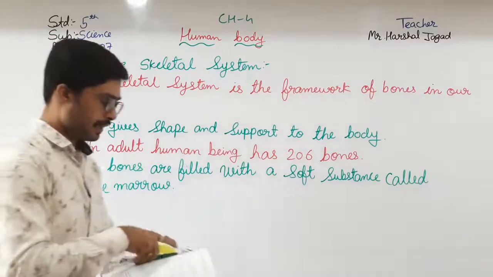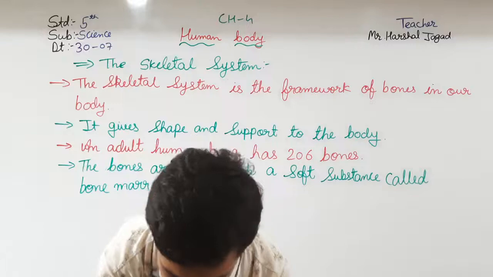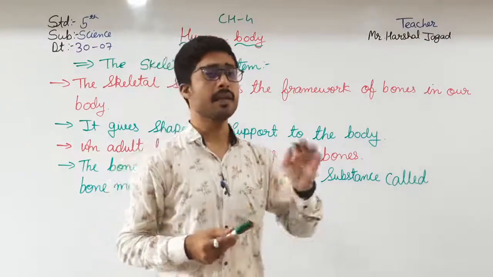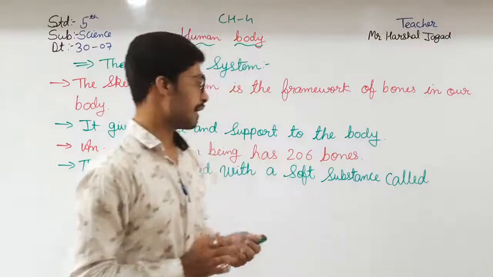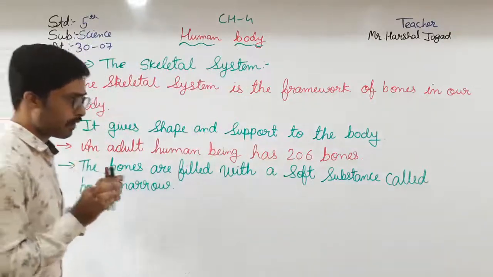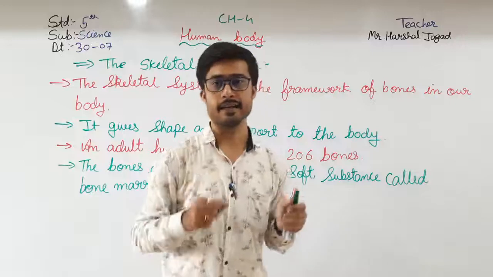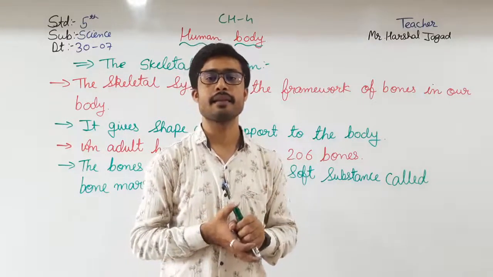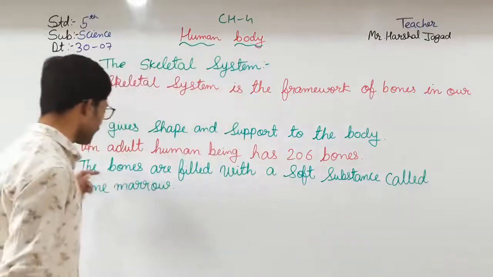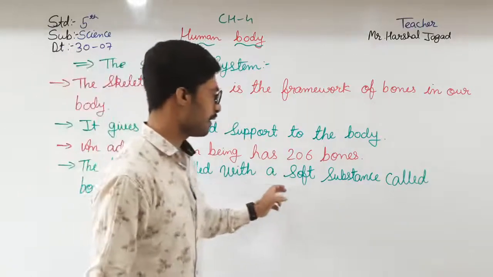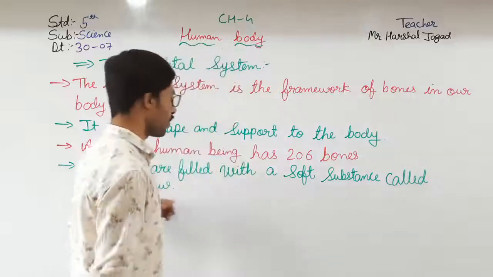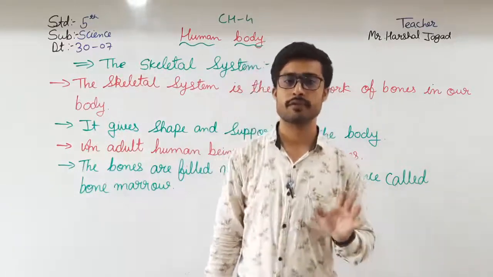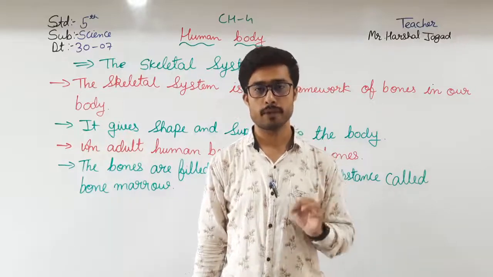Here, in bones also there are some soft substances inside. So what is it? That is the bone marrow, which is inside the bone. So it is written that the bones are filled with a soft substance called bone marrow. Okay students, that soft substance is bone marrow.